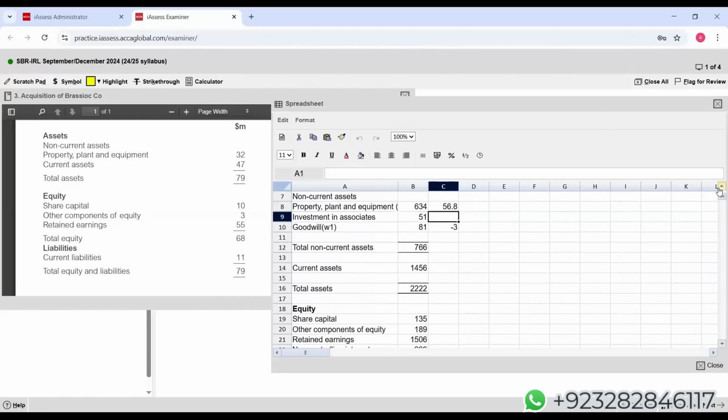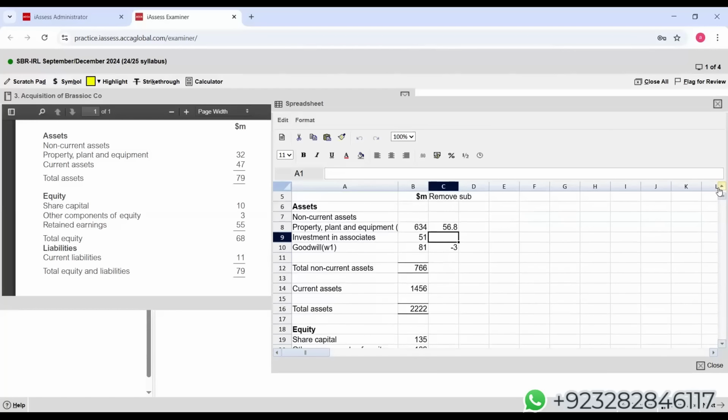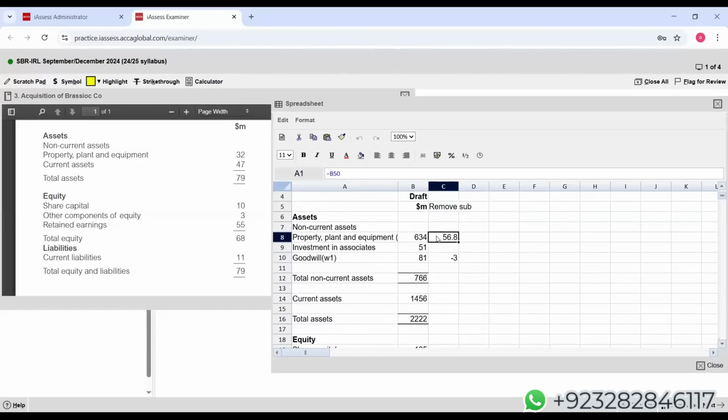Great. If you can generate the link, that is, I think, advisable. The benefit is, of course, when the examiner is going to check, the examiner will click this property, plant and equipment and there's a reference of working 2. Plus, if I really want to see directly how you got this 56.8, if I select 56.8, it also gives me the address from where I'm getting it. So if you can generate the link, then you have to give the reference of the working plus generate the link. Is that clear, students? But obviously where I cannot generate the link, then just give the reference of the working.